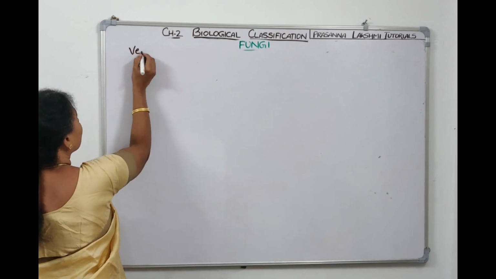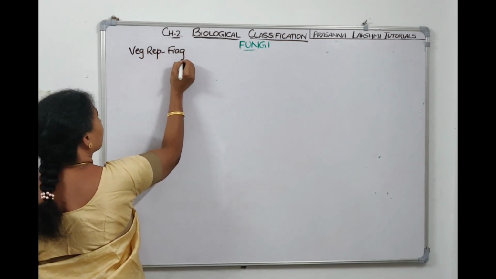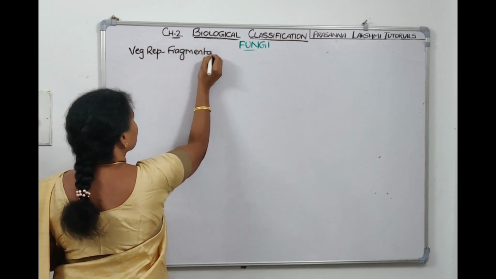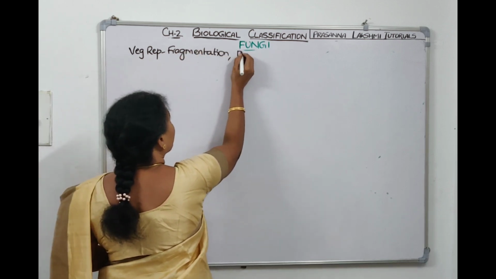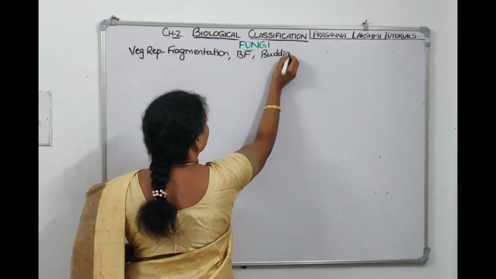Now, vegetative reproduction, we told it is by fragmentation or by binary fission or by budding.